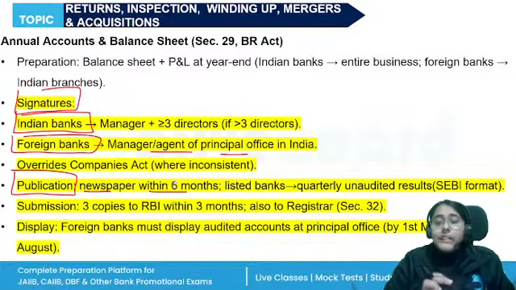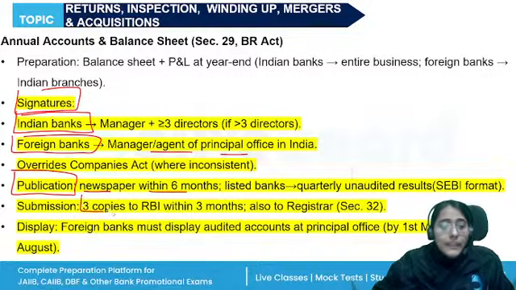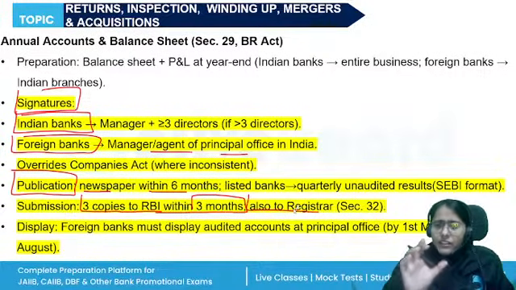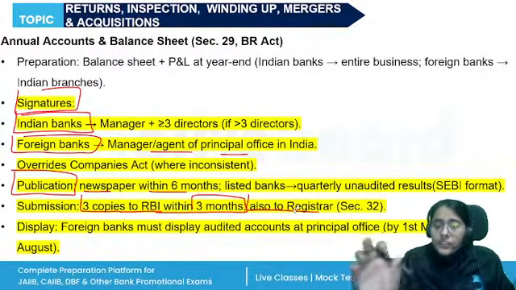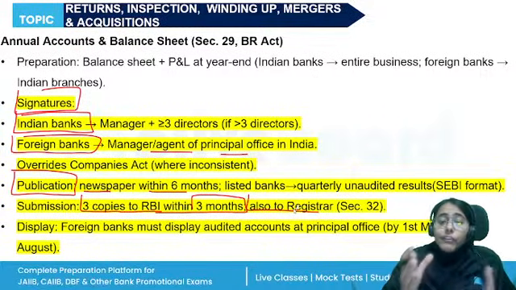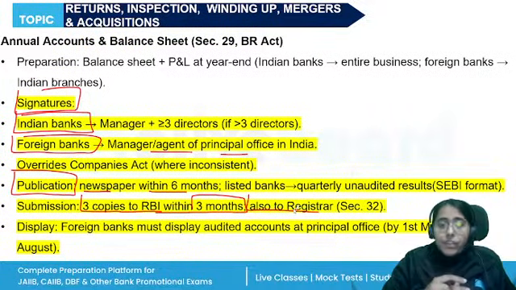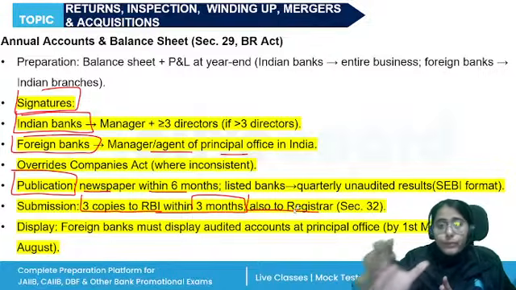Then submission is to be done to the Reserve Bank. 3 copies of the returns they need to submit to RBI within 3 months, and 3 copies they also need to send to the registrar of companies. The Companies Act says that the balance sheet along with the auditor's report has to go to the registrar of companies. In the case of banking companies, in the Banking Regulation Act also, the 3 copies of the account, balance sheet, and auditor's report submitted to RBI have to be submitted.